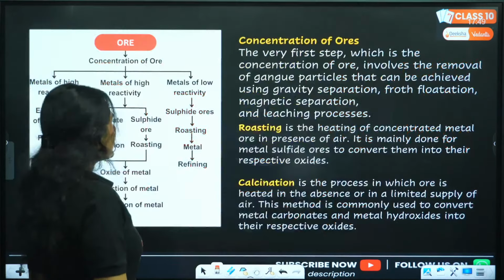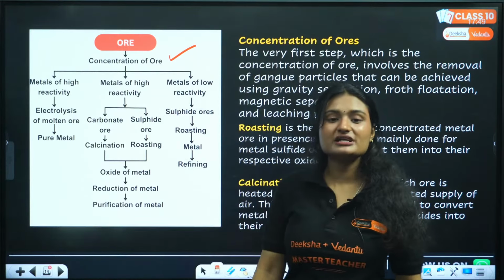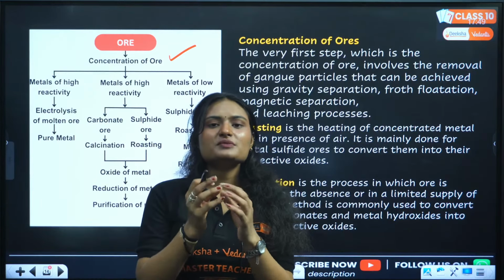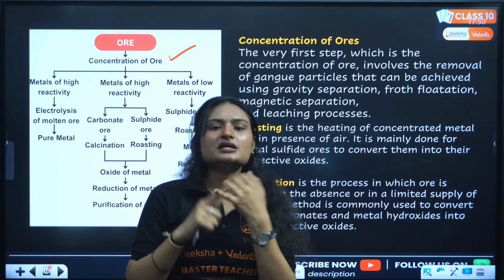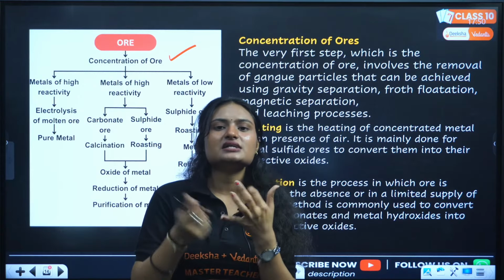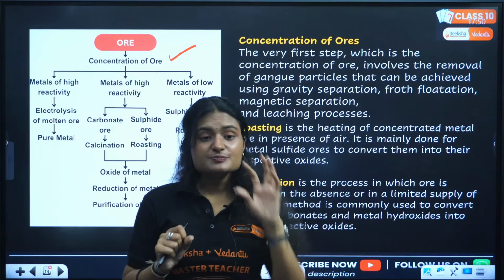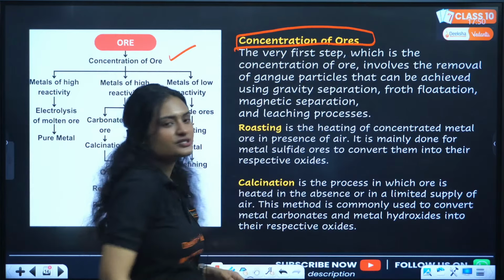Now how do you extract the ores? Firstly, you do concentration. Now what is concentration? Concentration means that you have the ore, and from there you remove the impurities, you remove the gangue particles, okay? The impurities like dust, sand, rocks. You remove all these impurities, and this process is called concentration of ores.